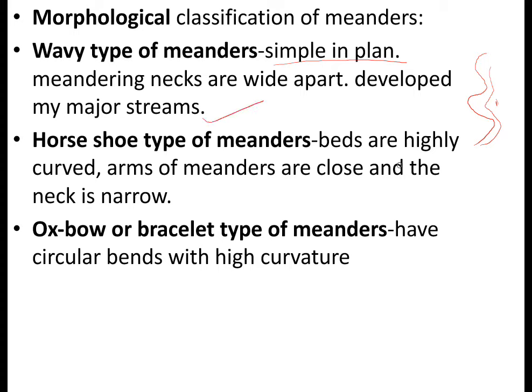In horseshoe type meanders, the bends are highly curved. The arms of the meanders are close and the neck is narrow. So here the neck is very narrow, and the arms of the meander are also highly curved, whereas here it is not highly curved. The wavy type of meander is not highly curved, but the horseshoe type is highly curved. Oxbow, the name itself suggests a bow shape: these meanders have circular bends, circular in shape with high curvature.